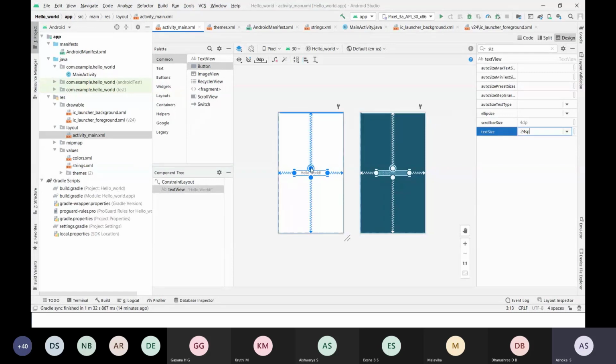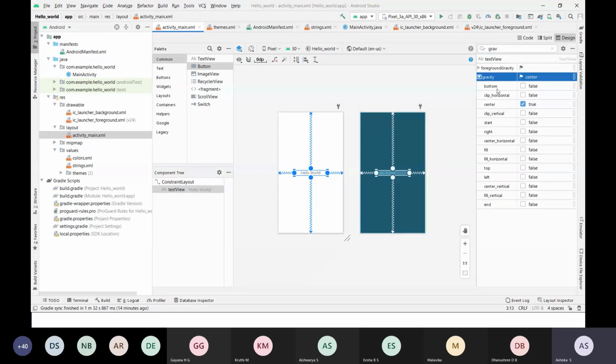Before it was left aligned. So if I want to keep this center aligned, then you have to use the option called gravity. You need to select the gravity and you can place it. You can choose center, left or right, etc. The different options are there. So I have selected center.